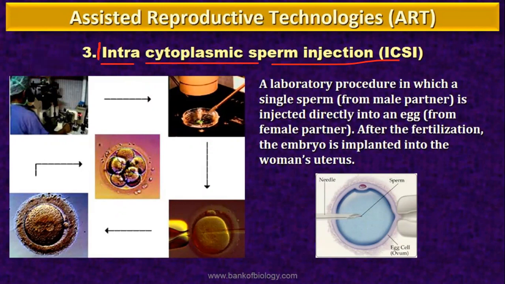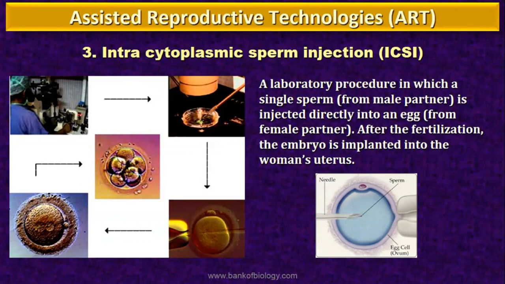But in case of this technique, that is intracytoplasmic sperm injection, what happens is that it is a laboratory procedure in which a single sperm from the male partner is injected directly into the egg from the female partner. Suppose this is the egg. The sperm is directly injected into the ovum.